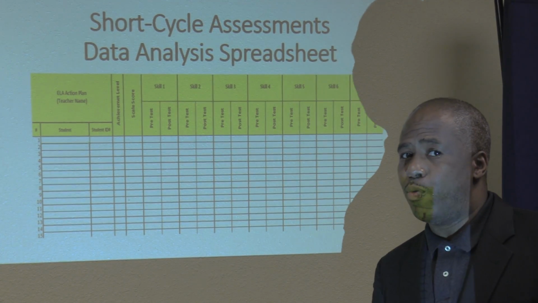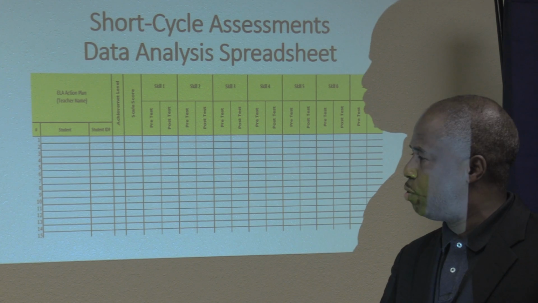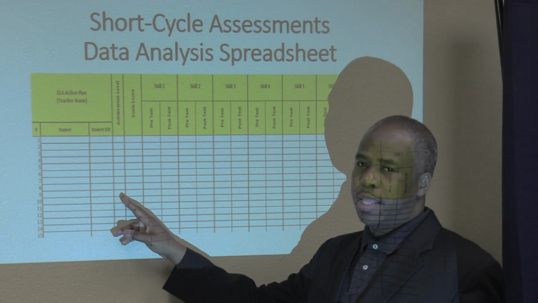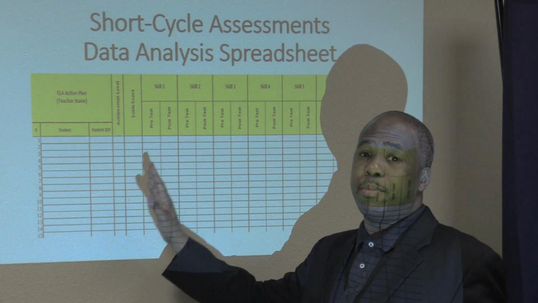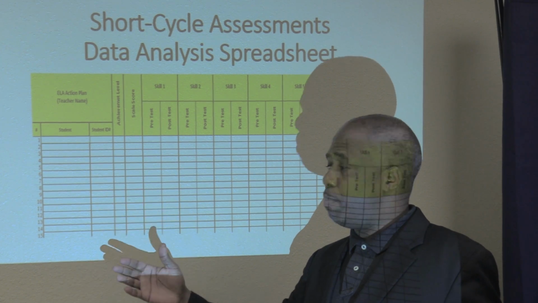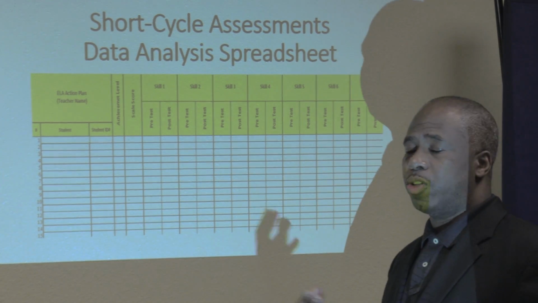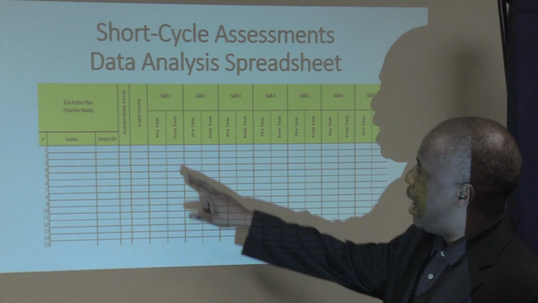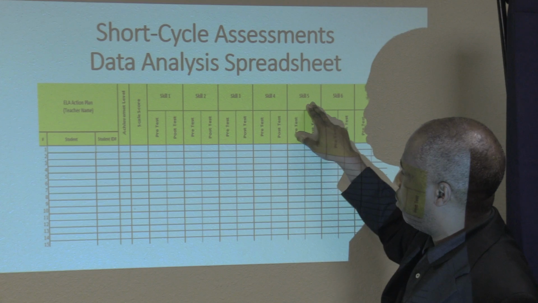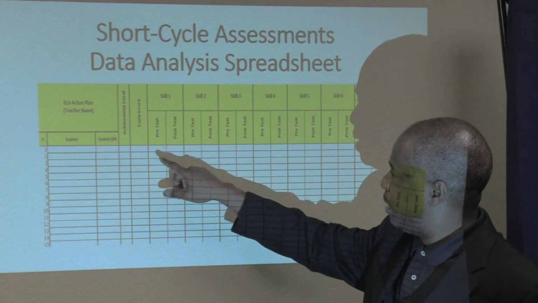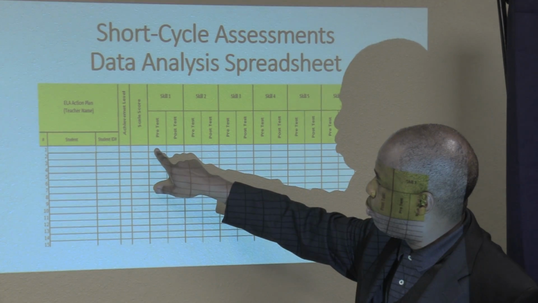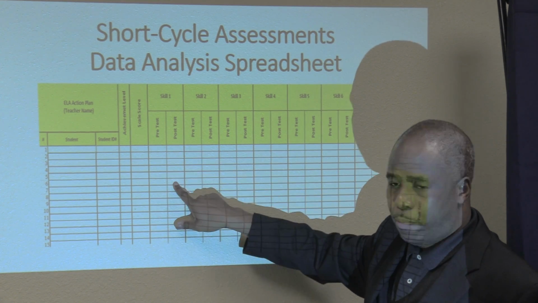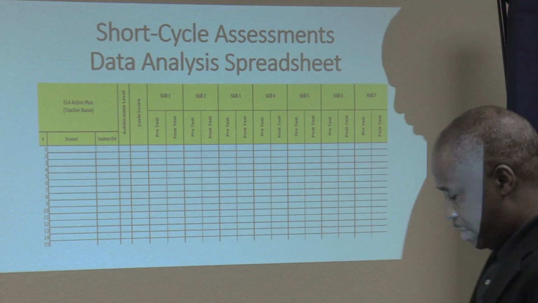If they did not, if they came from a homeschool or private school, we're going to put in their most recent MAP score that we use to get a benchmark at the beginning of the year. It will still tell us whether they're beginning, developing, proficient, or distinguished. As you can see, we have all the different skills, and we'll look into that a little bit later. But the teachers will put in the pre-test score and the post-test score for those students.